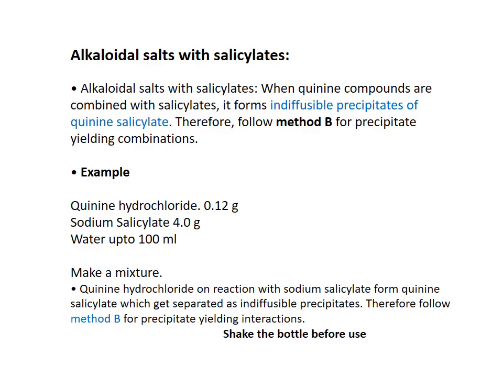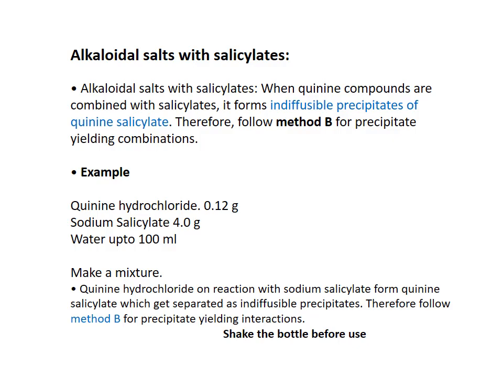Then in this prescription, quinine hydrochloride reacts with the sodium salicylate. One is an alkaloidal salt and the other one is a salicylate. Quinine hydrochloride is an alkaloidal salt and an example of salicylate is sodium salicylate. When these two ingredients are present in a prescription, what happens? These two interact together and form quinine salicylate, which gets precipitated in the form of an indiffusible precipitate.